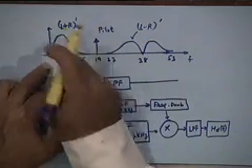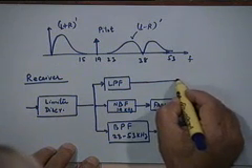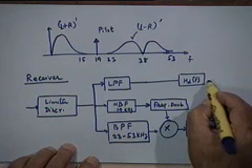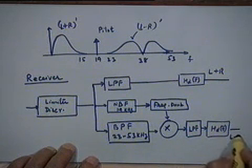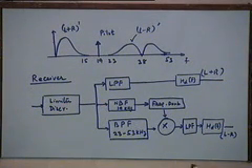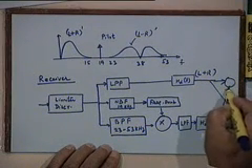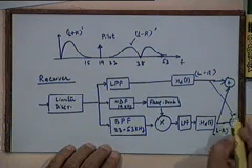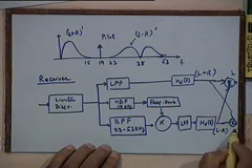I got my L plus R back, so I have simply the de-emphasis filter here, and now I have L plus R here and L minus R here. And if I want to get L and R, all I have to do is once again add and subtract. So one will give you L, the other will give you R.